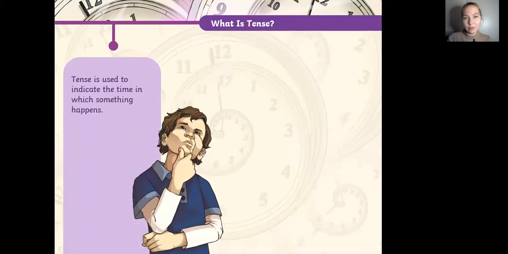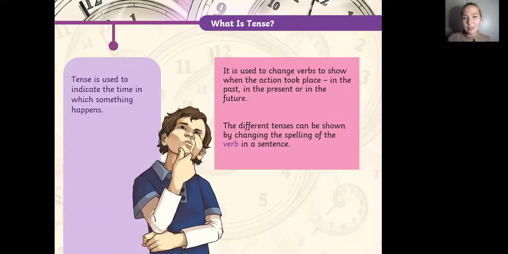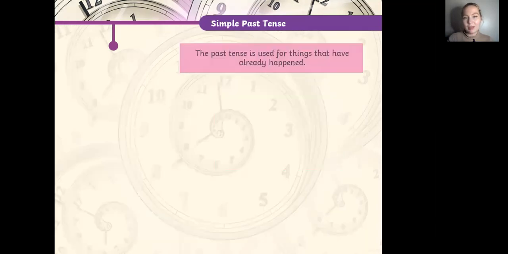So I want to start out by talking about what a tense means. Tense is used to indicate the time in which something is happening. Basically, it is used to change the form when we're speaking. Depending on that, each form in each tense has its own ending. So you just have to remember that and apply this in your speech as well.